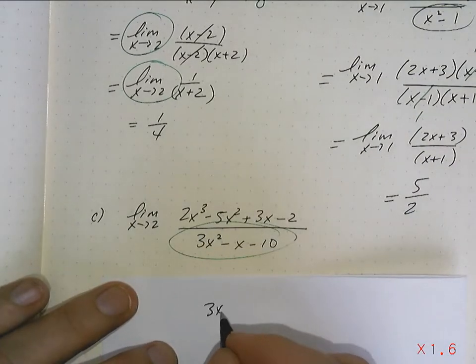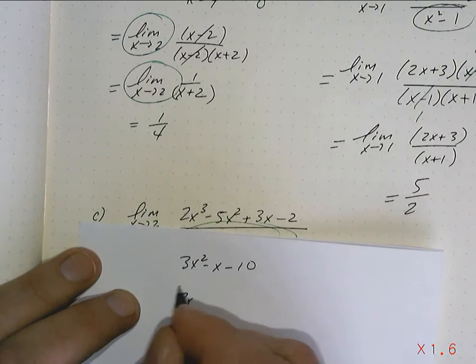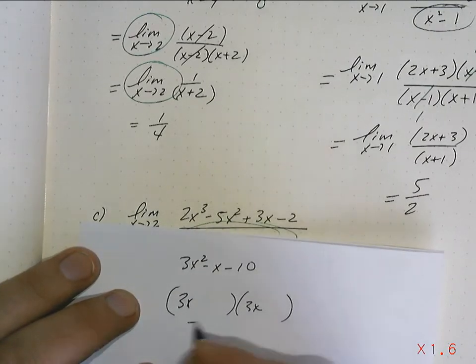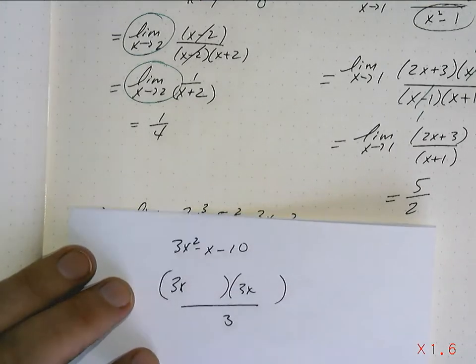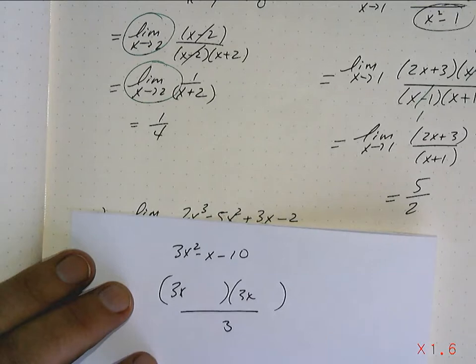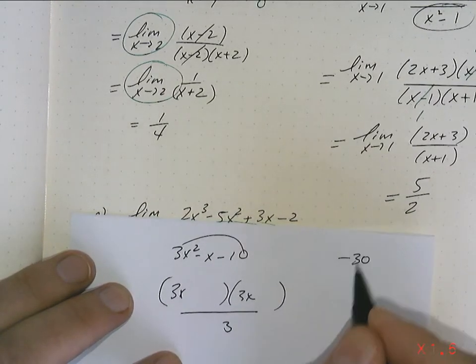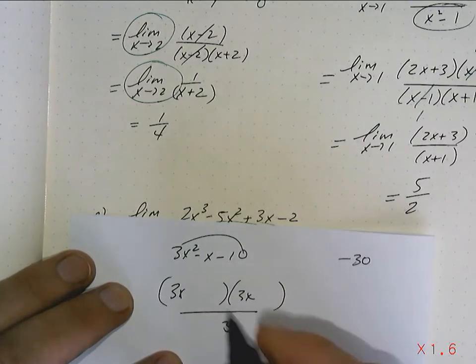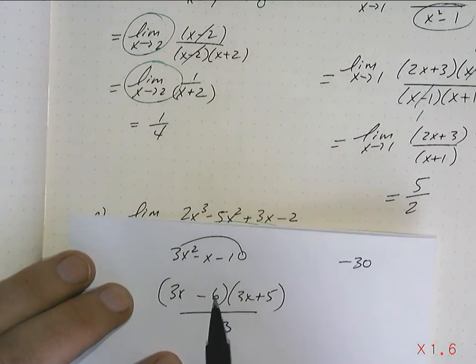I've got 3x squared minus x minus 10. It's going to be 3x over 3. Now again, this is the BT way of factoring. There's all sorts of other ways of factoring, decomposition, what have you. If it works for you, great. I don't want to see it. Two numbers that multiply to give negative 30, but add to give negative 1. I'm thinking negative 6 plus 5. Let's check. Negative 6 plus 5 is negative 1.